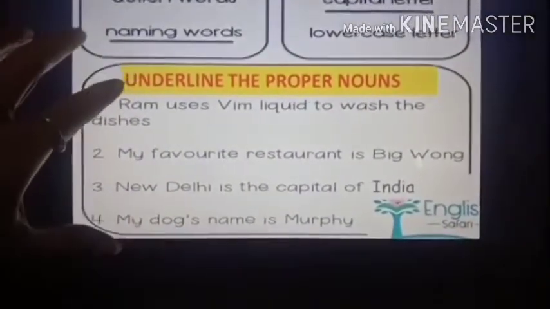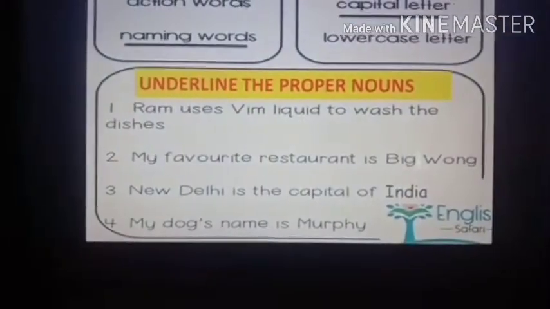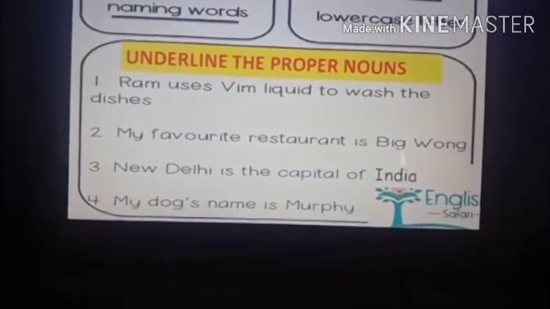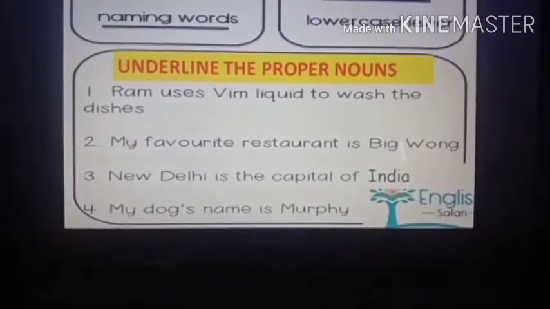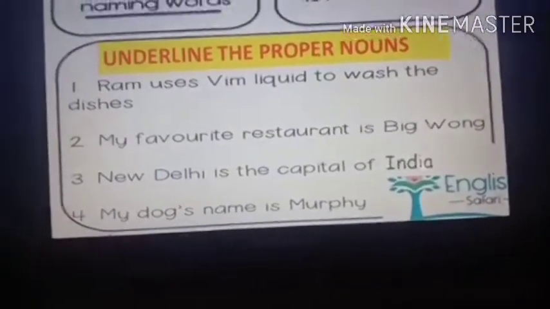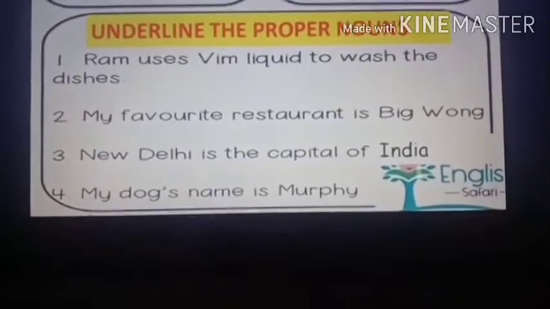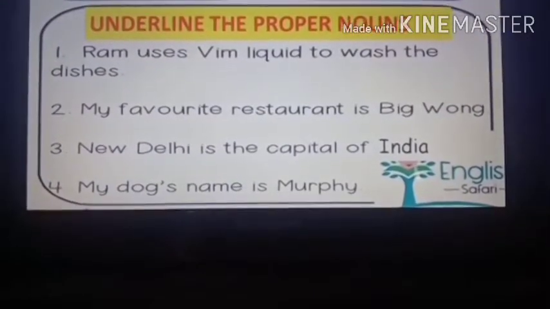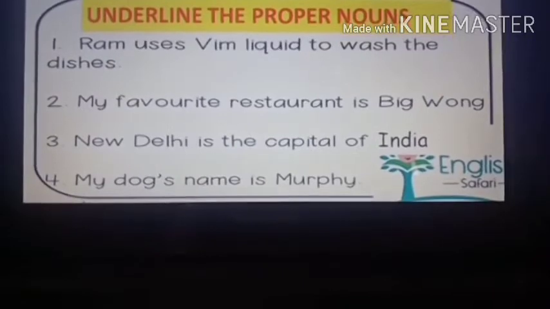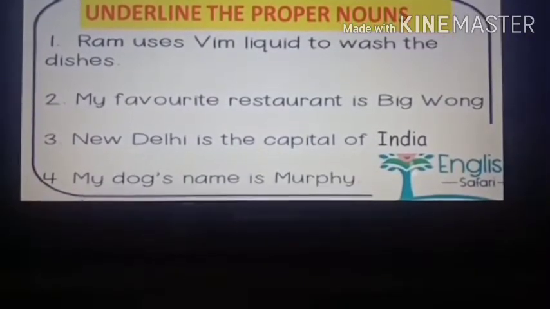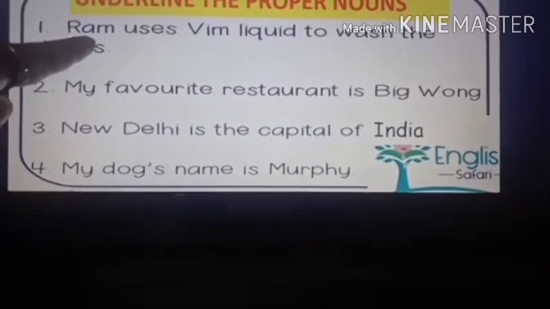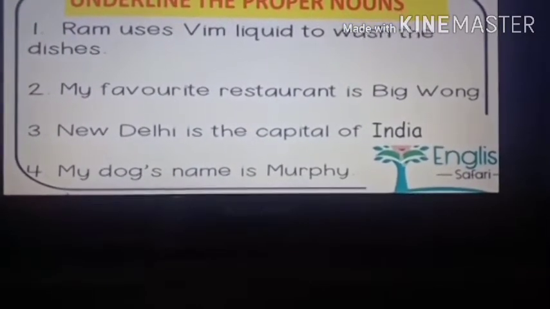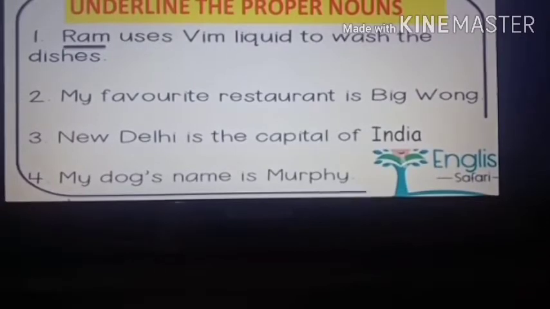Now see what you have to do in this. This is also an activity. You have to underline the proper nouns. Proper nouns means all the names of all the people, place, animal, things, whatever. You have to underline them. Can you see? Okay, now we will just do the first sentence. Ram uses Vim liquid to wash the dishes. Okay, now which are the names given in the sentence? Okay, very good. The first one is Ram.